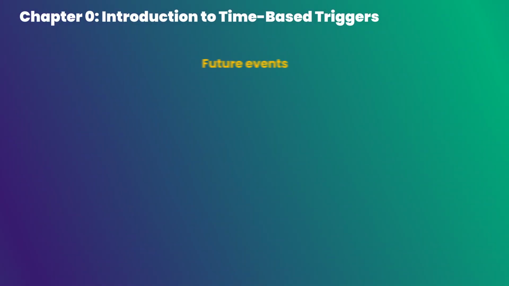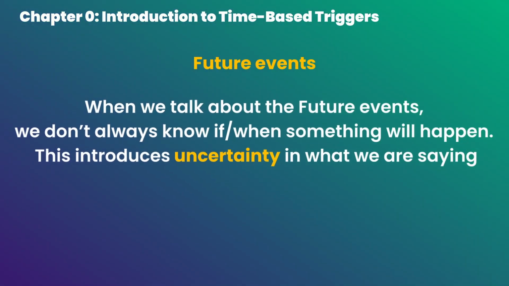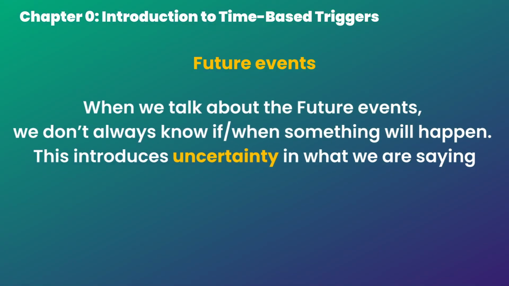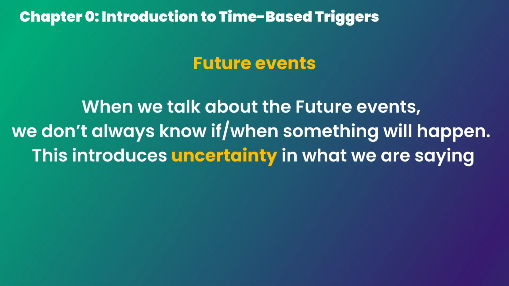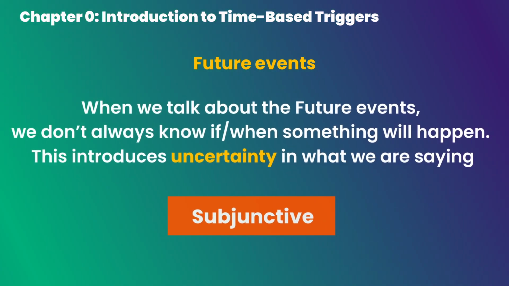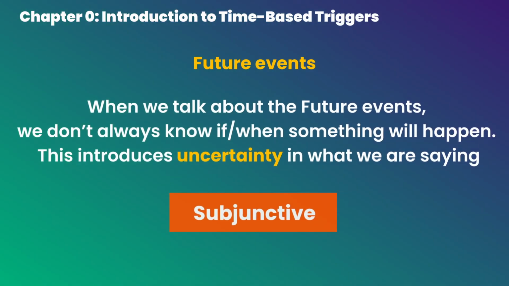Future events. Here's where it gets interesting, because when we talk about the future events, we don't always know if or when something will happen. This introduces uncertainty in what we are saying, which will require us to use subjunctive as God intended. From this little rant of mine, we can derive a master rule for this video.